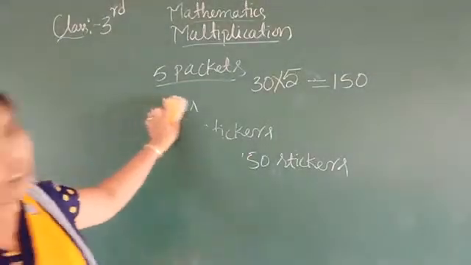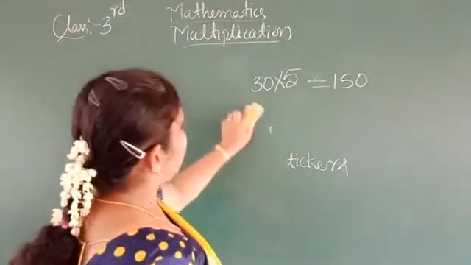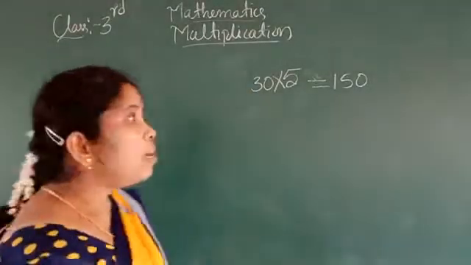The number to be multiplied is the multiplicand.